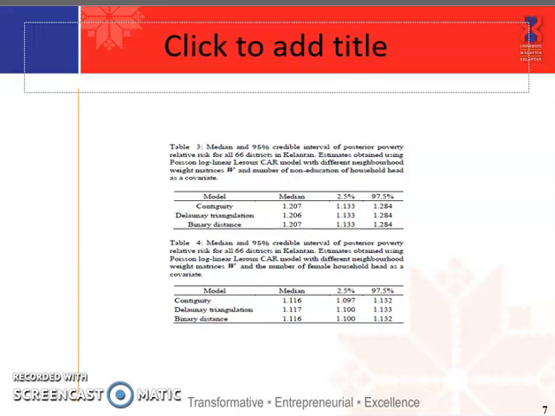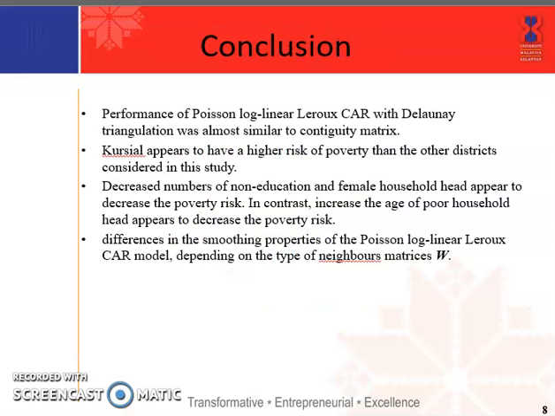The household head age appears to be associated with poverty reduction, with a relative risk of 0.93 for a 2-year increase in the average age of the household head. There is convincing evidence that an increase in the number of non-education of the household head by 62 is associated with an increased poverty risk by 21%, indicating that this covariate is a very informative covariate. Areas with a higher number of poor female heads of household were at high risk of poverty, with a relative risk of 1.12. Lastly, conclusion.